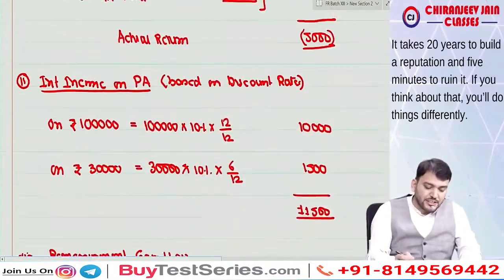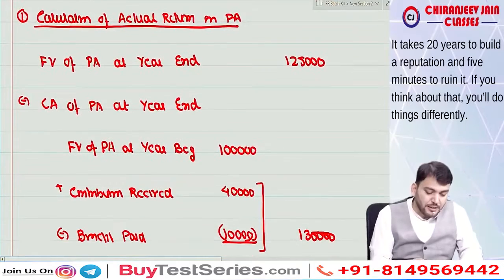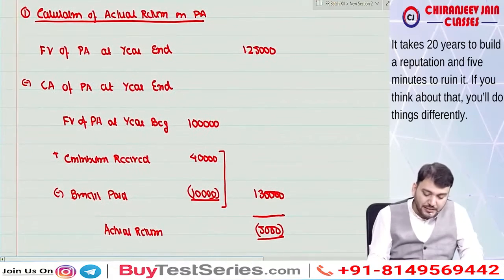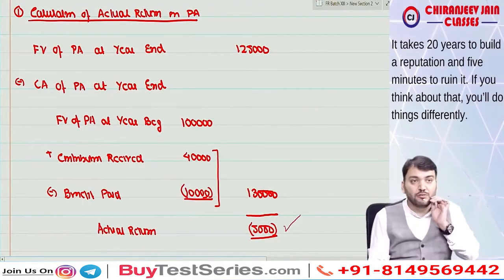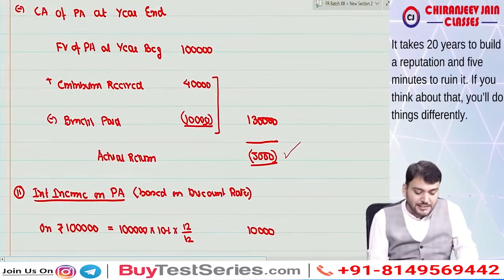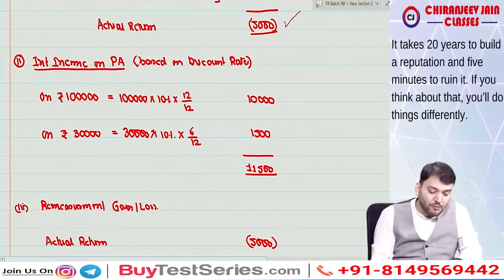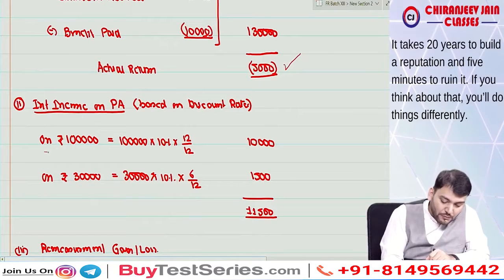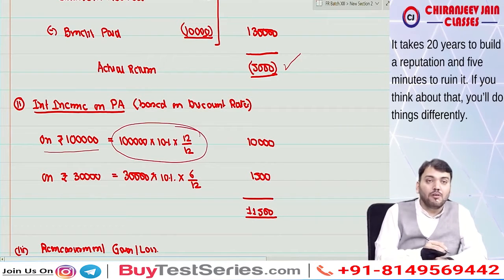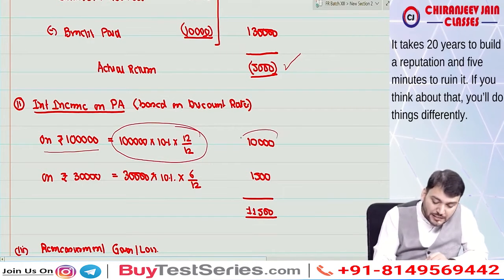In that case, first once again we'll calculate actual return on plan asset, that will be negative 5,000. In this no changes. Now we'll calculate interest income. First we'll calculate on 1 lakh at 10% for full year, so that will be 10,000.